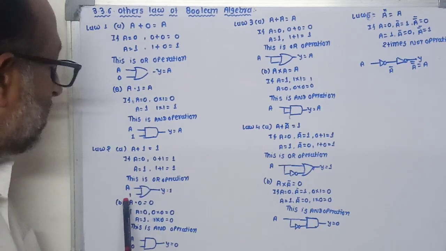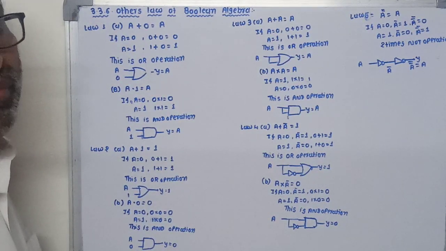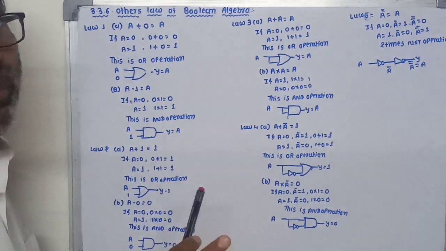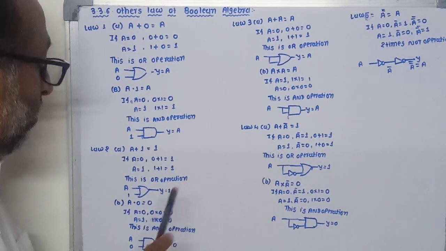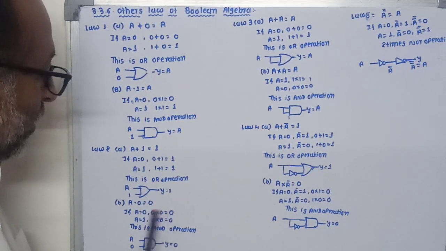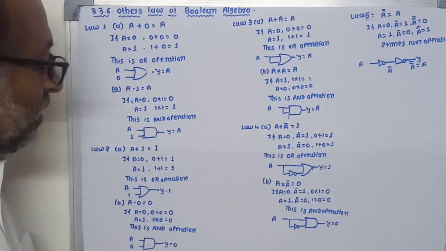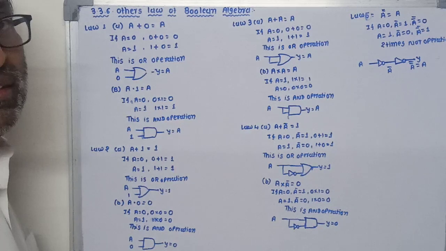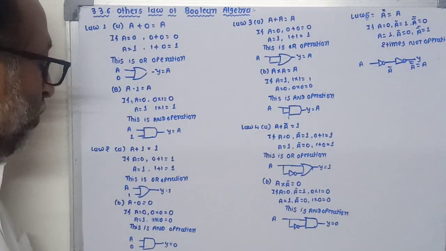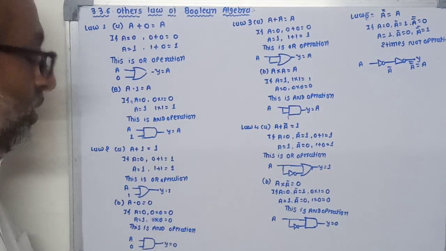Now the second statement. This law states that A into 0 is equal to 0. That means A is our variable input, where 0 is the other input, whose value is at logic 0 level. So if A is equal to 0, then 0 into 0 is 0. If A is equal to 1, 1 into 0 is 0. So in both cases the output remains at 0 level, whether the input is 0 or 1.